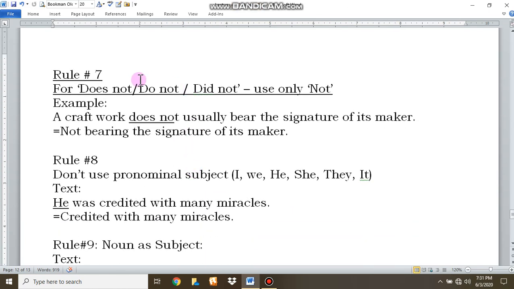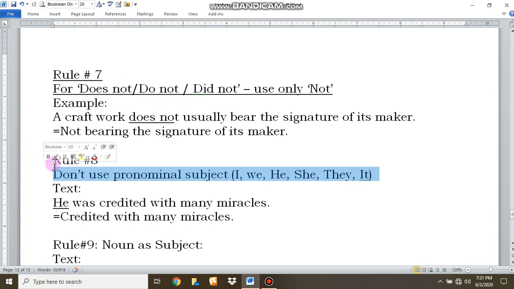Number 7. For does not, do not, did not, use only not. Don't write this word again. See the text. A Kraftwerk does not usually bear the signature of its maker. So the answer is not bearing the signature of its maker. I have omitted does, do or did.